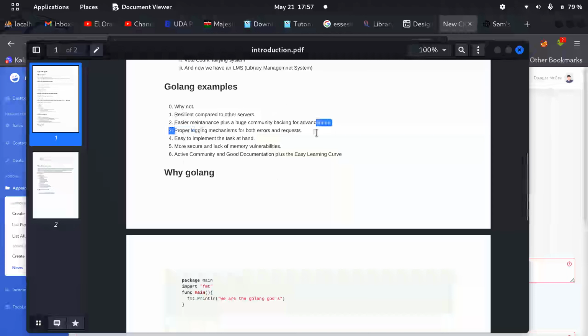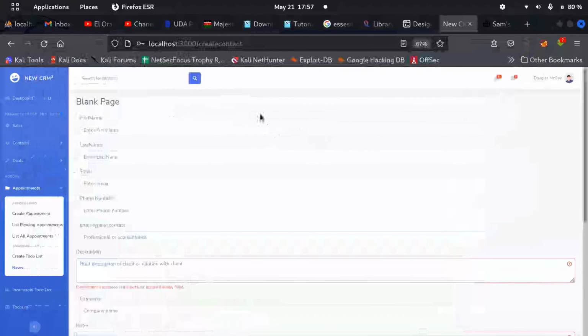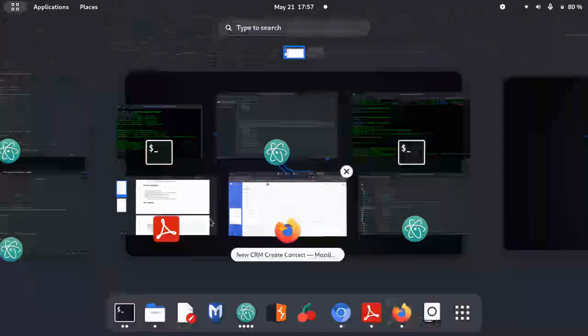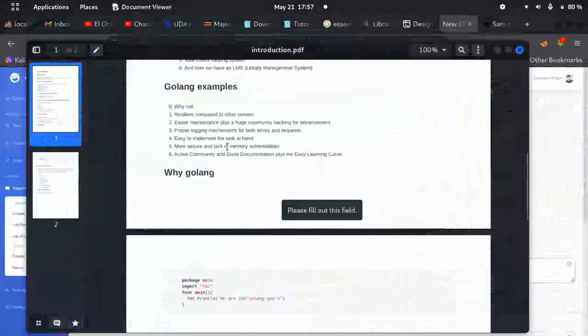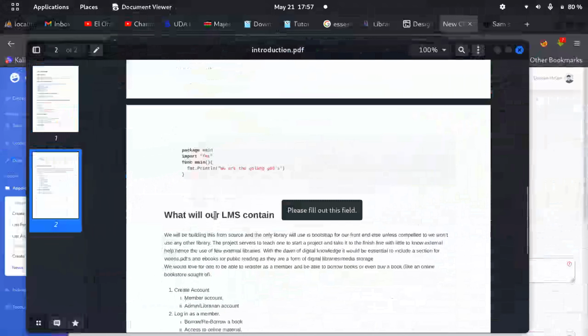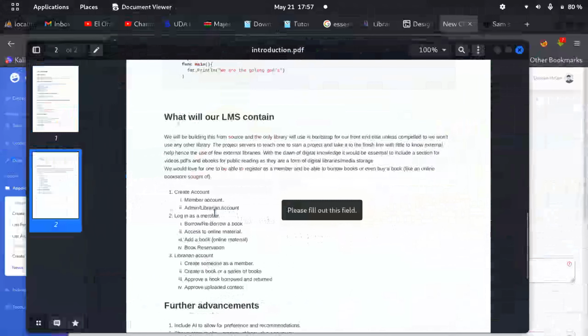Oh yeah, I have a logging package, in case you want to log your requests. For those who are developers, if you want to log your requests the way Apache does, we do have a logging package. I created one. I'll open source it. Yeah, I will. So what will our library management system contain?